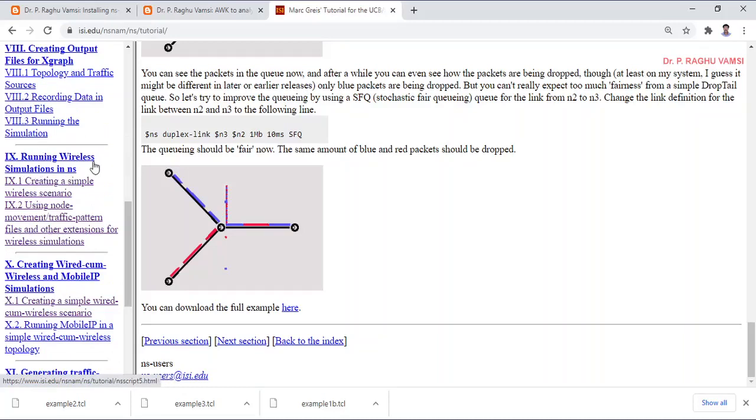So here, running wireless simulation in NS and creating wired cum wireless. For example, your cellular mobile phone, cellular towers and connectivity may be wired, but communication between the mobile and cellular tower may be wireless. If you want to simulate such an environment, then you have to go through wired cum wireless simulation. If you want to go for pure wireless simulations like ad hoc networks or mobile ad hoc networks, wireless sensor networks, such kind of things, you are supposed to go through running wireless simulations in NS. Okay.